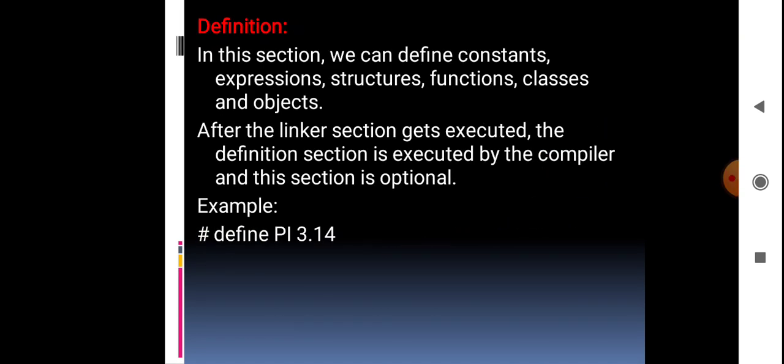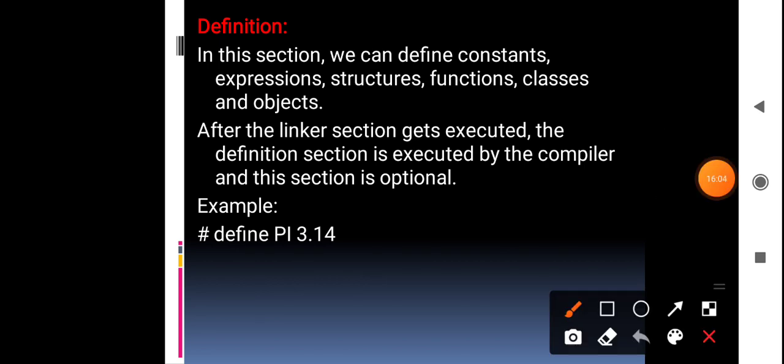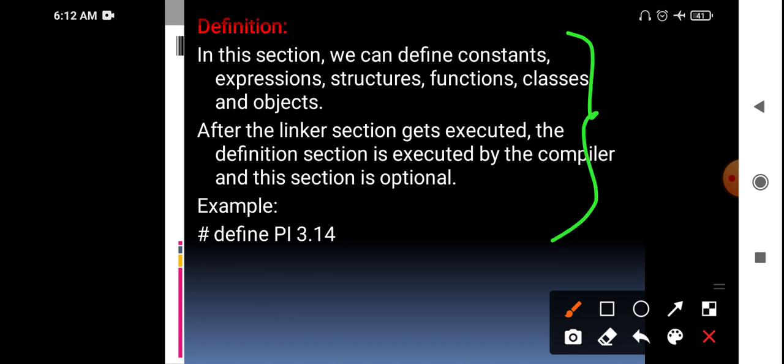thing we'll see, definition section. In this section we have to define whatever constants, functions, structures, classes, objects we are going to use. Before using, we have to define all of these before the void main. So all this will be done in the definition section. For example, if you want to include the pi value in our program, then we have to define the pi value.